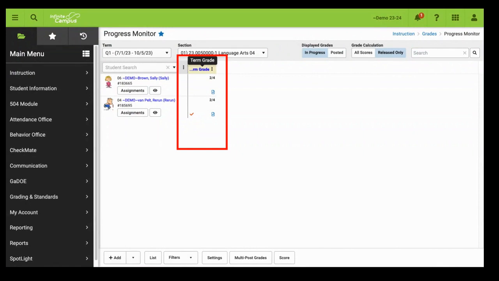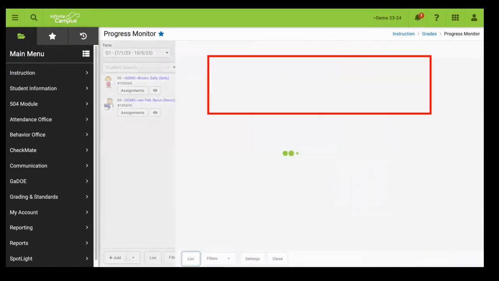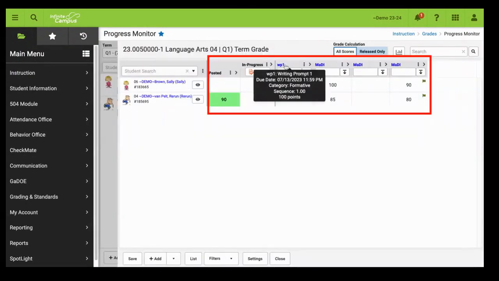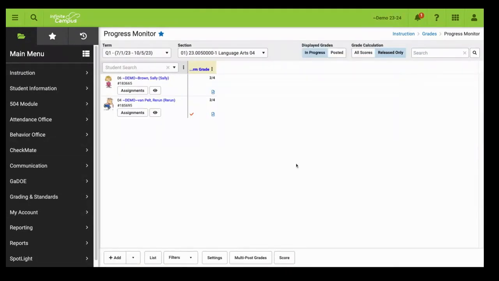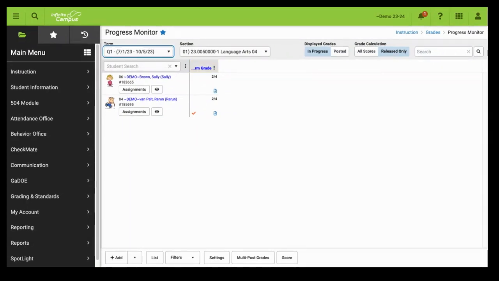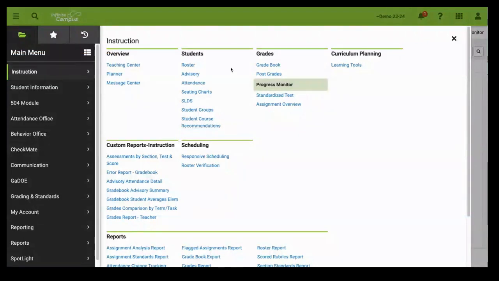What I'll need to do is select that by clicking on it. And now I'll see the individual assignments that make up that term grade. When ready, I can return to the progress monitoring page by clicking the close button. An additional way to create assignments is by going through the gradebook. To navigate to the gradebook, select Instruction, and under the Grades column, select Gradebook.